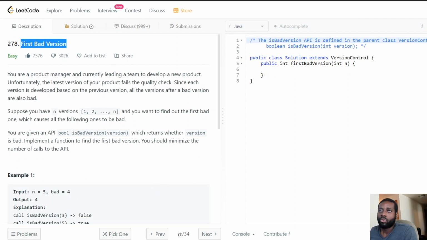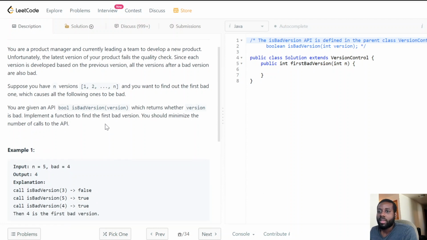You're a product manager currently leading a team to develop a new product. Unfortunately, the latest version of your product fails the quality check. Since each version is developed based on the previous version, all the versions after a bad version are also bad. Suppose you have n versions and you want to find out the first bad one, which causes all the following ones to be bad.